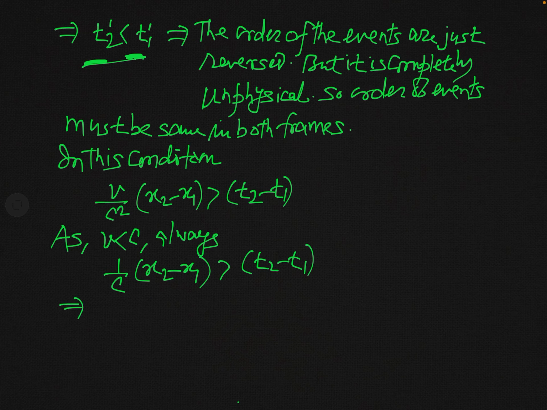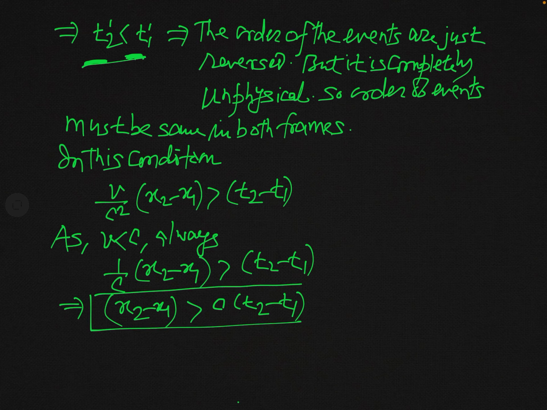And if this result is possible, then x2 minus x1 will be greater than c into t2 minus t1. And actually what this result implies is that c into t2 minus t1 is the distance described by a signal moving with the speed of light c.